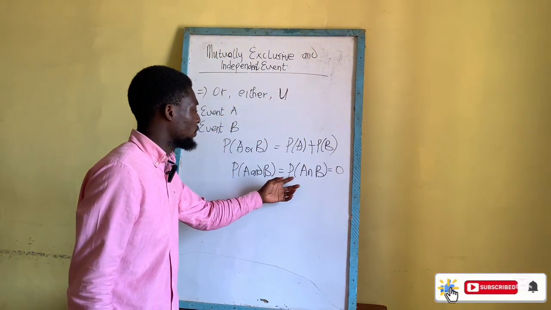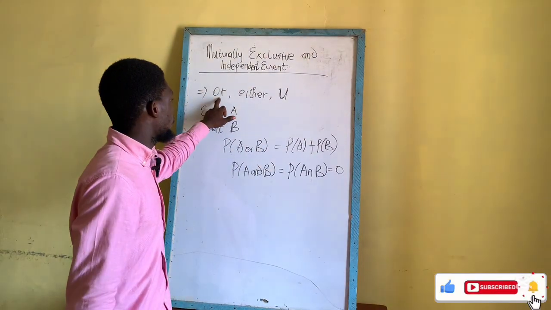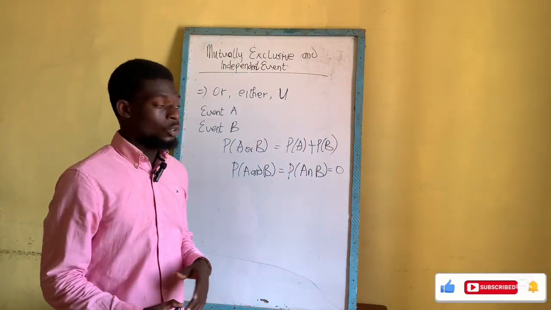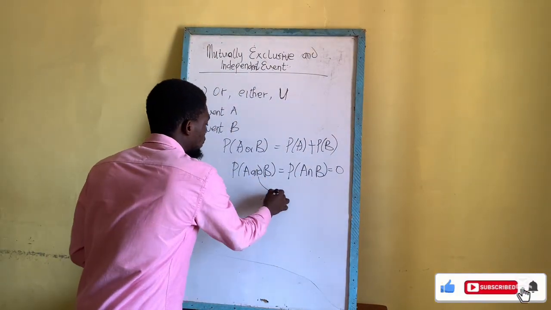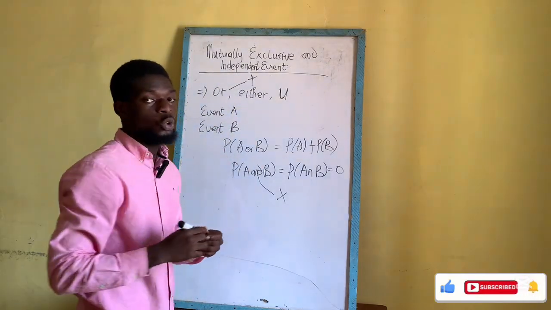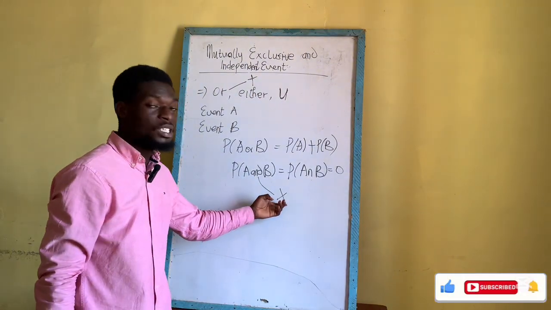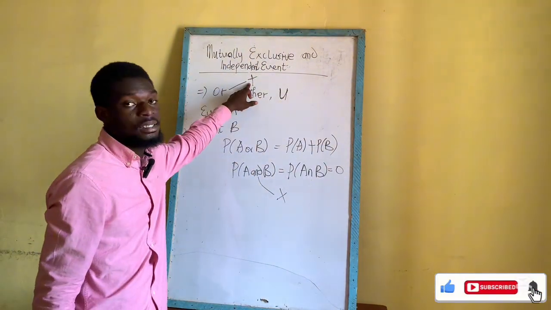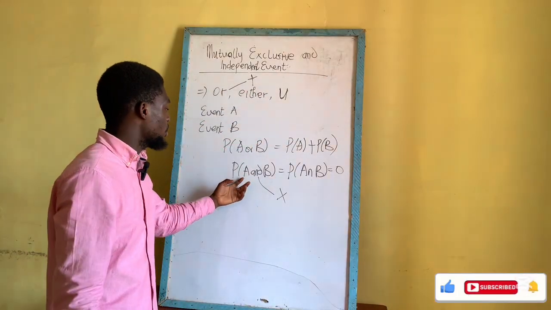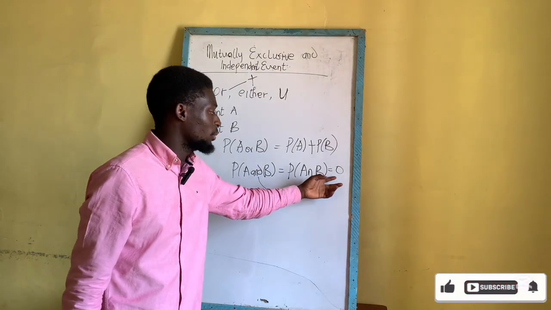In probability, or means union, and means intersection. So "and" indicates multiplication, whilst "or" indicates addition. So in every probability question that you see, if you see "and", it means multiplication. If you see "or", it means addition. So probability of A and B cannot occur together, so as a matter of fact, it becomes what?